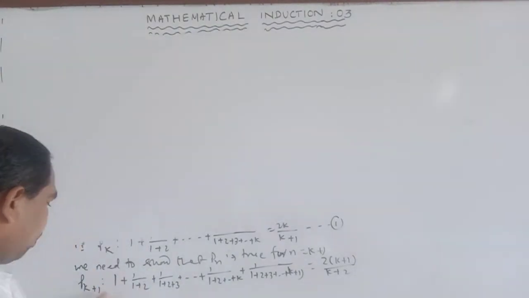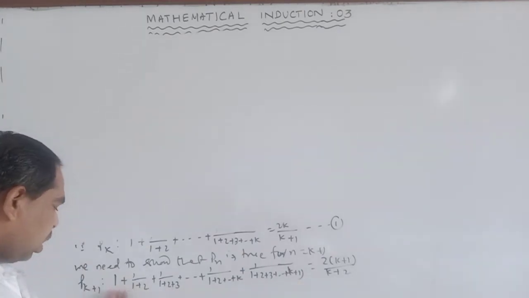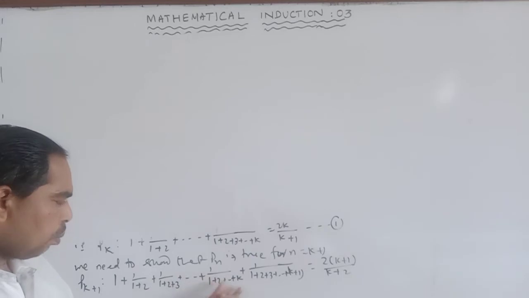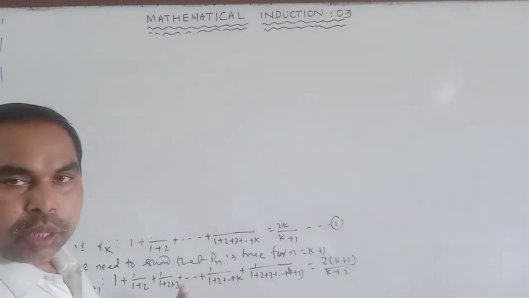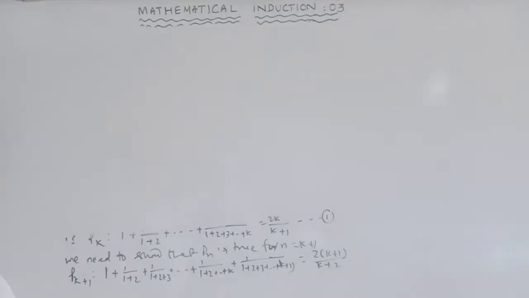P(k plus 1) means the sum of the first k plus 1 terms: first term, second term, third term, kth term, and (k plus 1)th term.